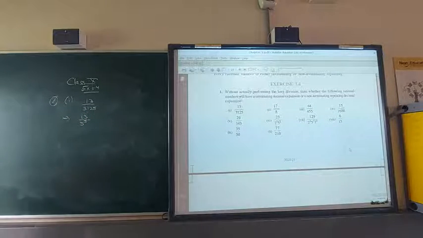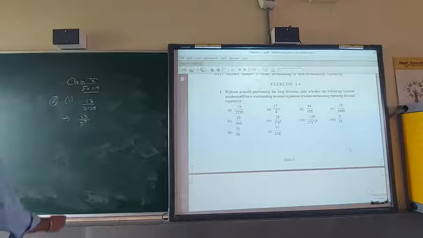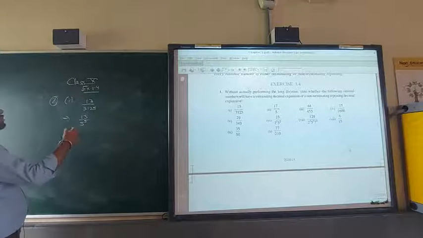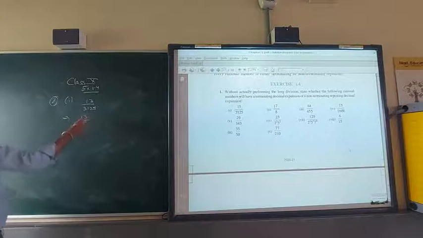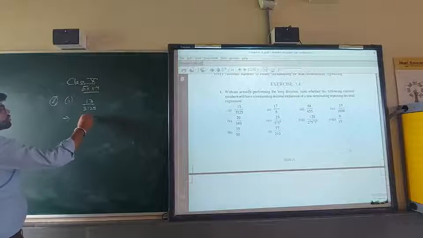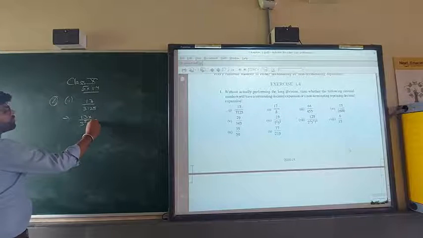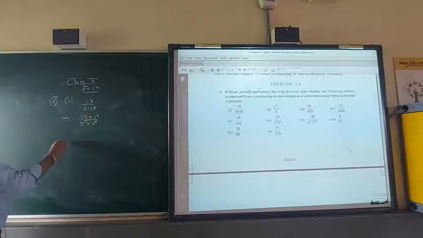Now what do we have to do? Listen carefully. Here we have to make the powers the same by multiplying. If 5 is there, we have to multiply by 2. If 2 is there, we have to multiply by 5. So 5 power 5 is there, we multiply by 2 power 5, 2 power 5, up and down both.